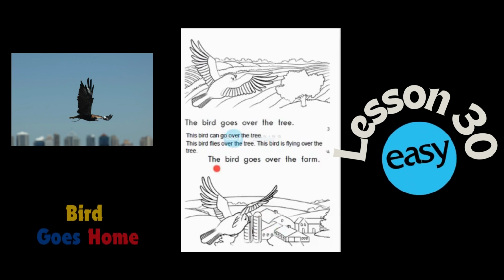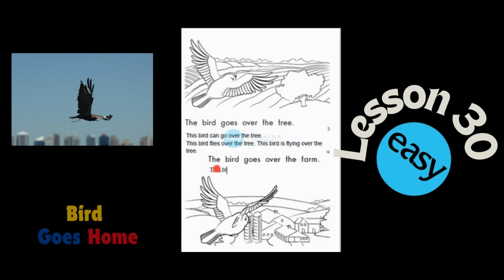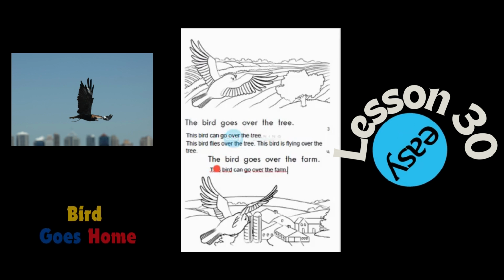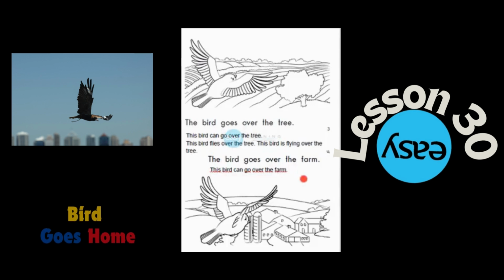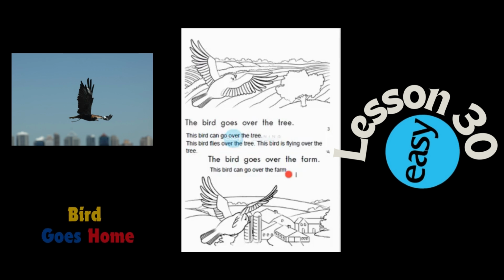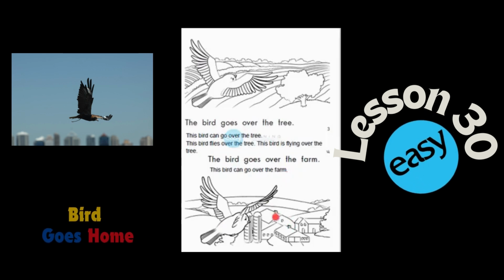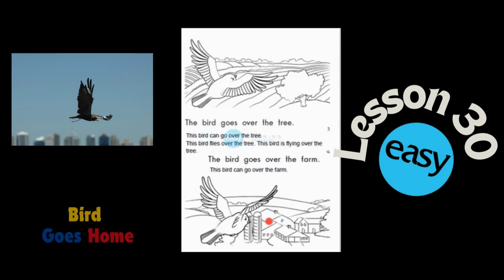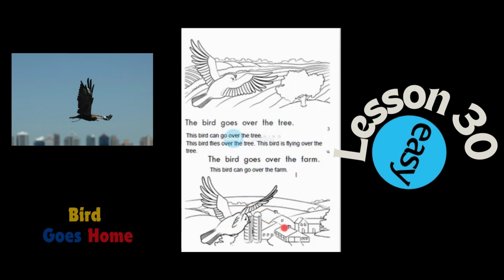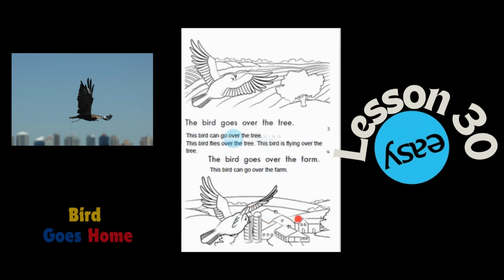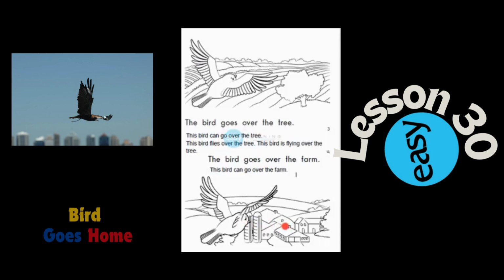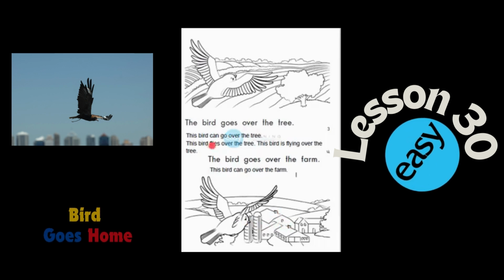This bird can go over the farm para expresar the ability, the bird's ability to go over the farm. This bird flies over the farm. Usted escríbalo, por favor. Yo no voy a escribirlo. This bird is flying over the farm. This bird can fly over the farm. Paso a la siguiente página.